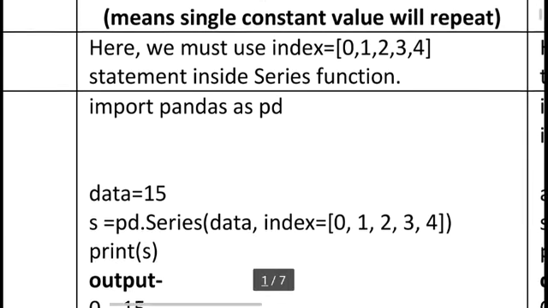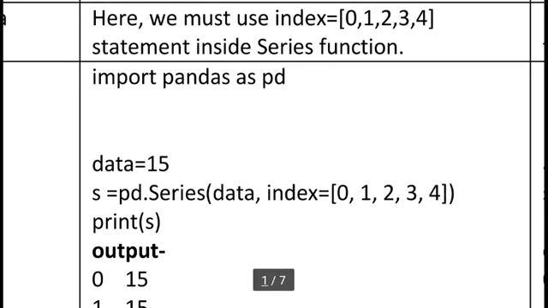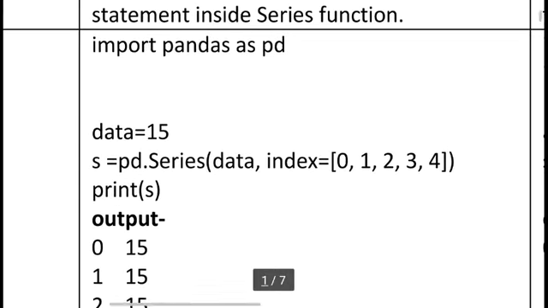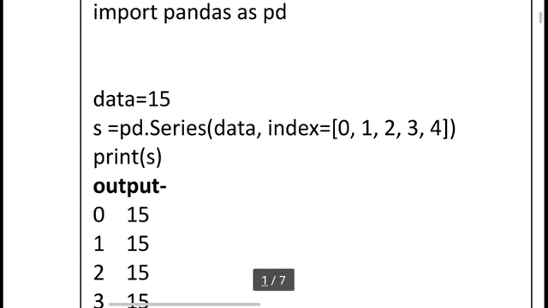Okay, here I am taking one example. Here you can see import pandas as pd, we know this very well. Data is equal to 15. Here I am using only a single value, because I am using the scalar value concept to repeat this value. Here you can see s is equal to pd.Series, we already know. Here I am using data, which stores 15, comma, index equal to 0 1 2 3 4.